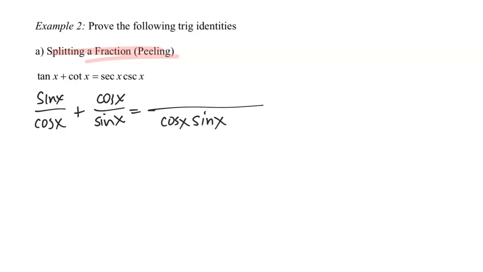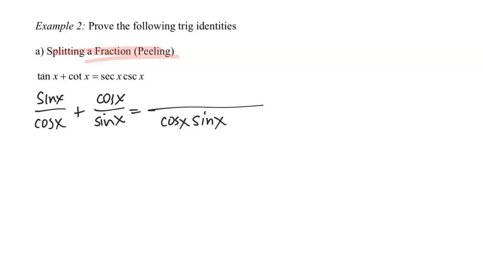And listen to me very carefully, I'm not going to work on the right-hand side. I basically assume that the right-hand side is not there, other than looking at it occasionally to see how I should proceed and what strategies I should use. So don't work on both sides and then meet in the middle, so to speak. Work on one side and work it all the way through until you get the other side. But what I am trying to say is that you can look at this right-hand side and determine if you're on the right track. Based on what I have here in the bottom, if I were to use a reciprocal identity, I would end up with my target. And so that tells me that I'm on the right track.